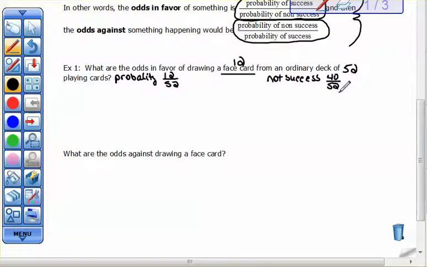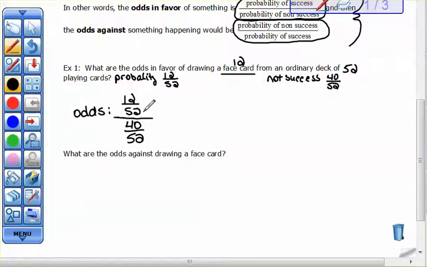That's our ace, 2, 3, 4, 5, 6, 7, 8, 9, and 10s. Okay, so our odds would be our probability of success, which would be 12 out of 52, over our probability of non-success, which would be 40 out of 52.